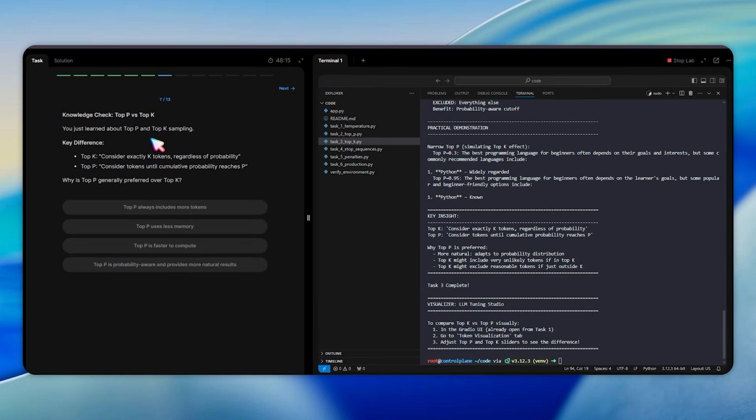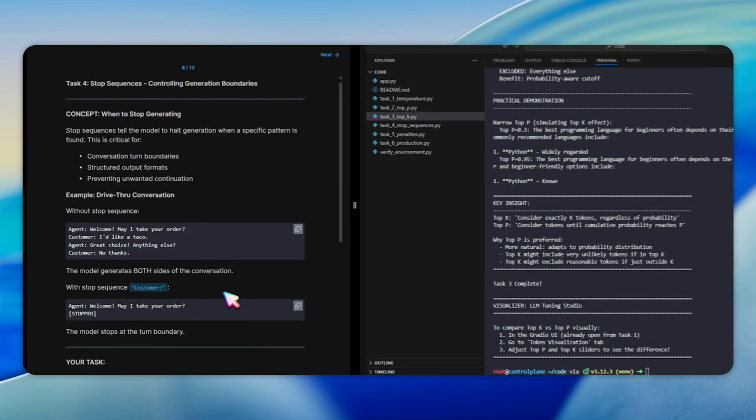The knowledge check asks why top P is generally preferred over top K. The answer is top P is probability aware and provides more natural results. Because if one token has 99% probability, top P might only include that one token, while top K would still include K tokens even if the extras are very unlikely.